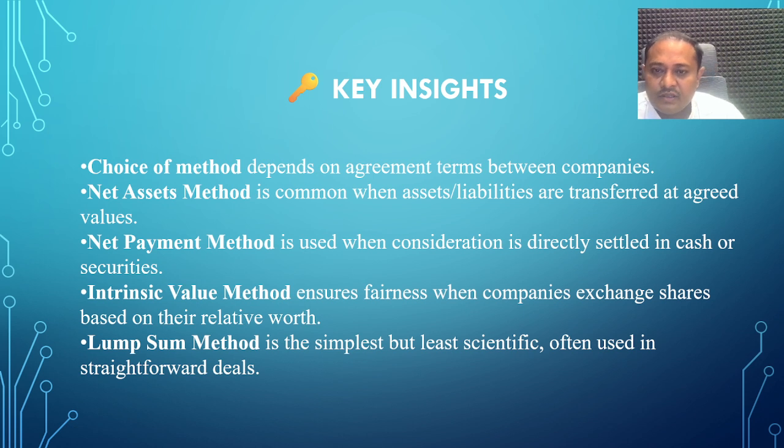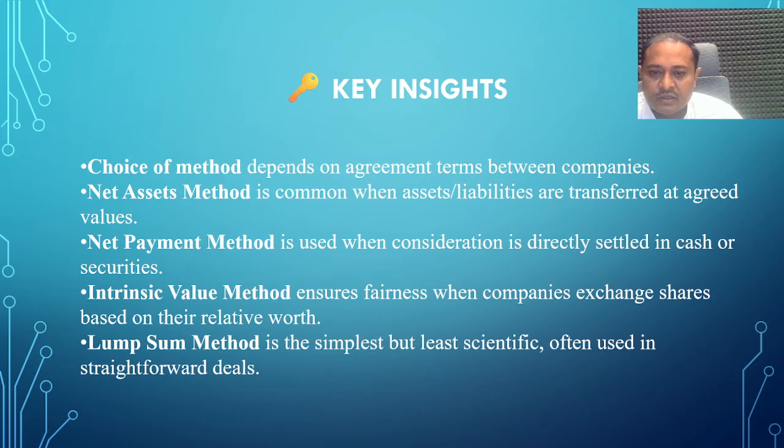Net asset method. This is a commonly used method by companies while starting the procedure of the amalgamation. Net payment method. In this method, the absorption is decided depending on their agreements.